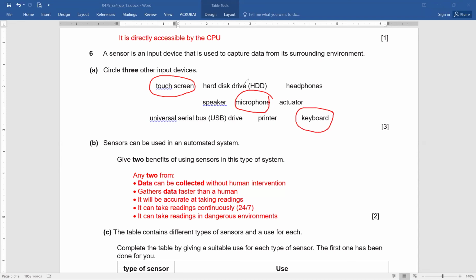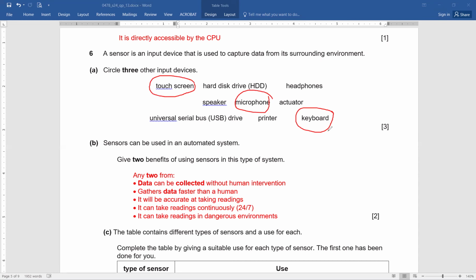By the way, just asking, hard disk drive, what kind of device is it? It's your storage, exactly. Headphones, output. Speaker, output. Actuator, output. Printer, output. USB drive, storage, exactly. So these three are your input devices. And in this manner, you are able to score 3 out of 3 so easily, isn't it?